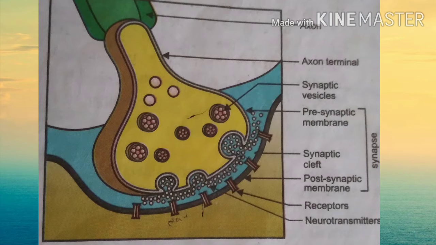At the electrical synapse, the membranes of the presynaptic and postsynaptic neurons are in very close contact, and the electrical current flows directly from one neuron to the other across the synapse, and hence it is called an electrical synapse. The transmission of impulse across the electrical synapse is faster than that of the chemical synapse. Understand?